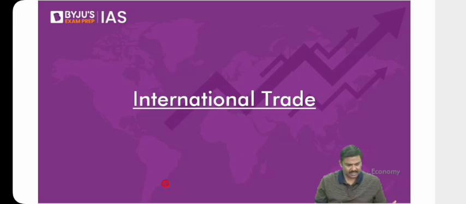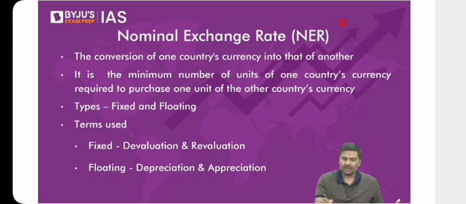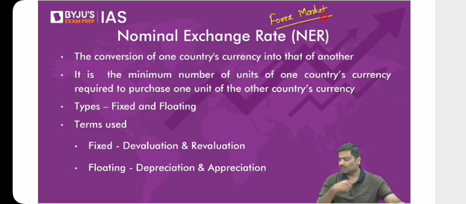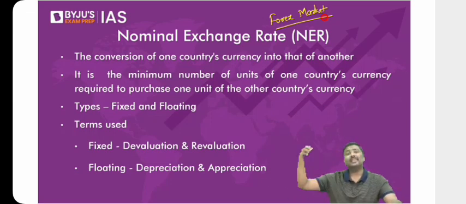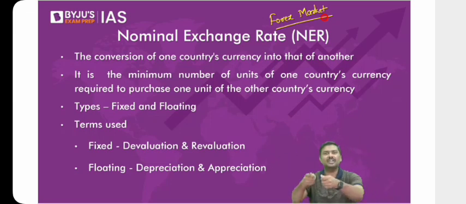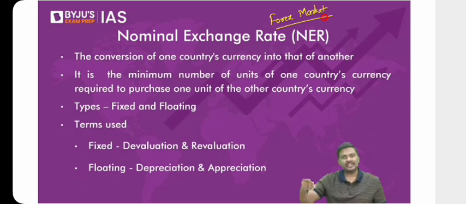Right? I hope it is there in the slide here. That market is referred to as a foreign exchange market, or in short, forex market. For example, I told you yesterday, imagine you want to convert your rupees into dollars. You'll go to a Western Union, any travel agencies, any of these important commercial banks, and you will provide them with the rupees, and in return they will give you dollars. So in the forex market, the facilitation of conversion is done.